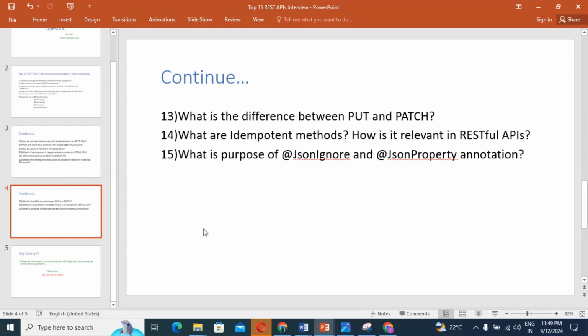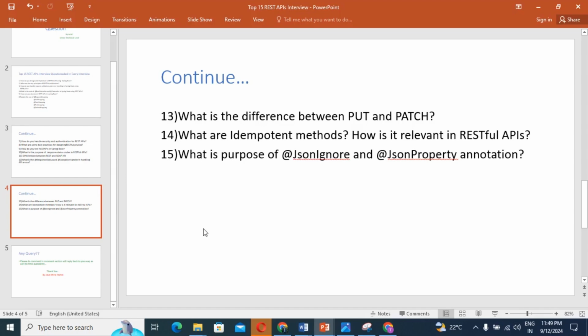If you're going to use PutMapping, PUT replaces the entire resource with a new representation by sending all the resource fields in the request body. Once again, listen: PUT replaces an entire resource with a new representation by sending all the resource fields in the request body.